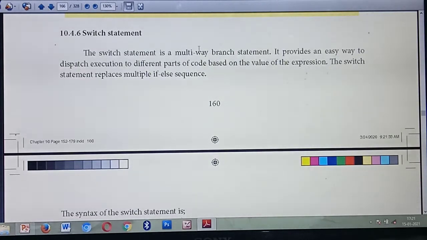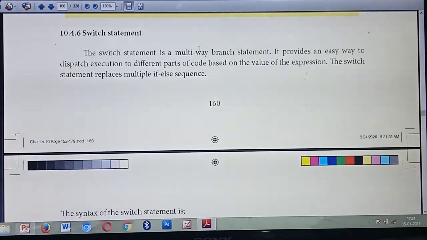You are giving some expressions or conditions, and based on the conditions you can run different parts of the code easily. So this switch statement replaces multiple if-else statements. Last time you studied the conditional operator as an alternative to the if-else statement. So instead of using the if-else statement, you can use the conditional operator or ternary operator.